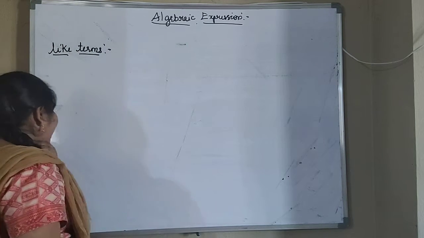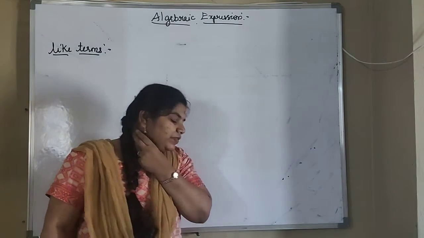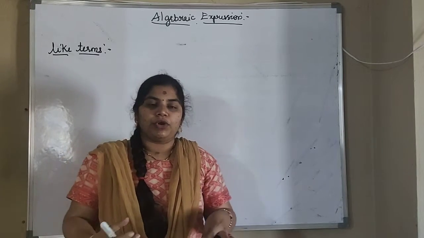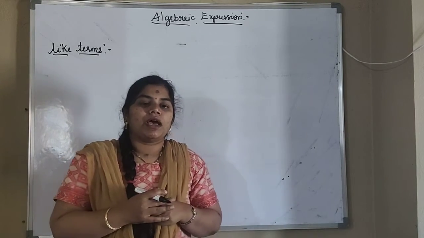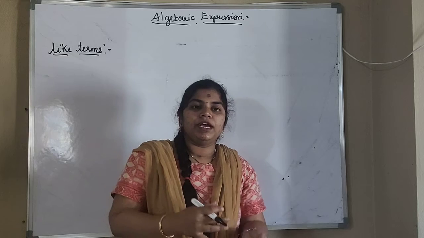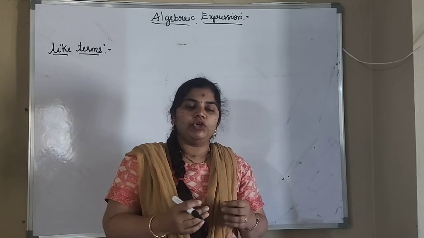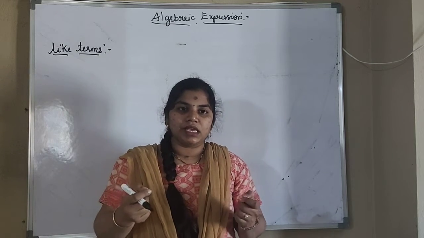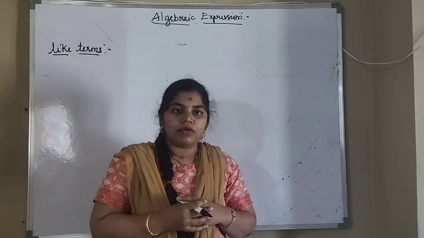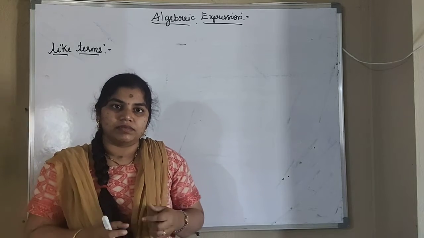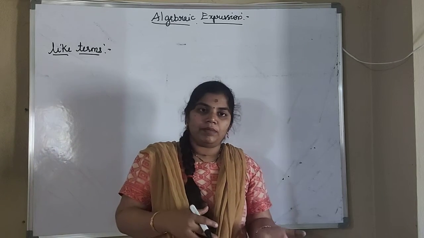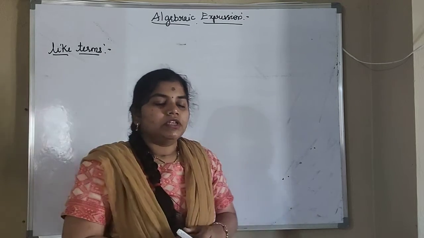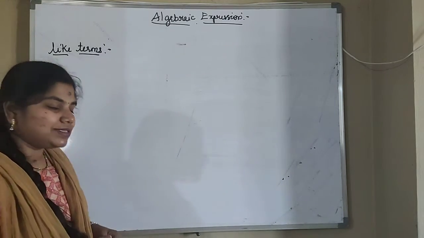What do you mean by like terms? Like terms are terms which contain the same variable and also the same exponent. Exponent is nothing but power. So whenever you see any two terms having the same variable and the same exponent, that type of terms we will call like terms. The number can be any value, but the variable and exponent should be the same.